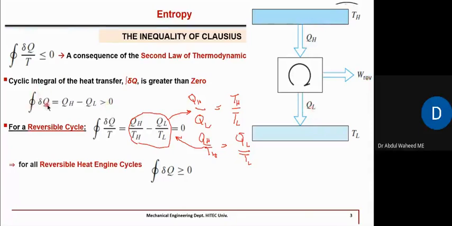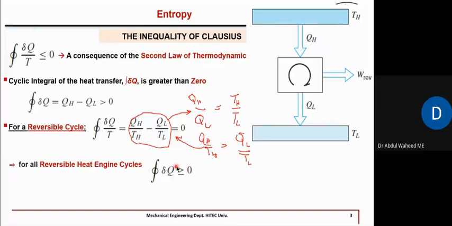The cyclic integral of del Q, we have said that it is always greater than zero. But if TH approaches TL, then the cyclic integral of del Q will be equal to zero. So overall, we can say for all reversible heat engines, this cyclic integral of heat transfer will always be greater than zero, but at maximum, it may approach zero if TH is approaching TL.